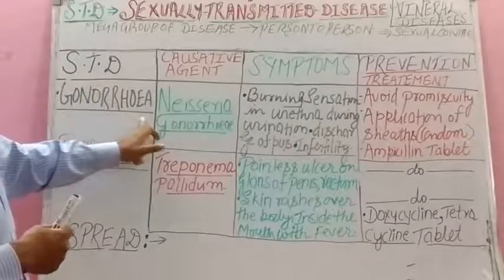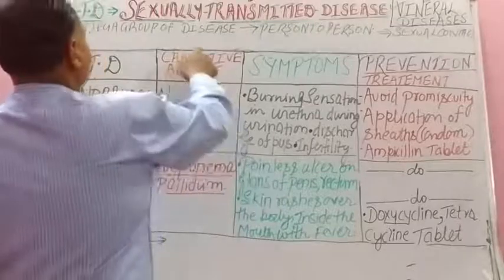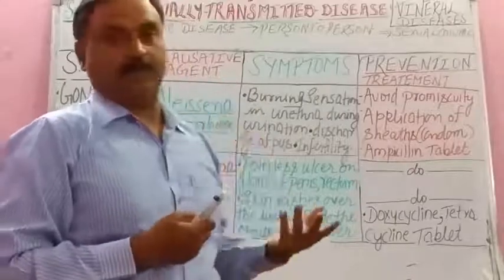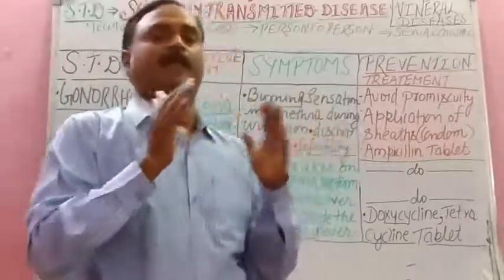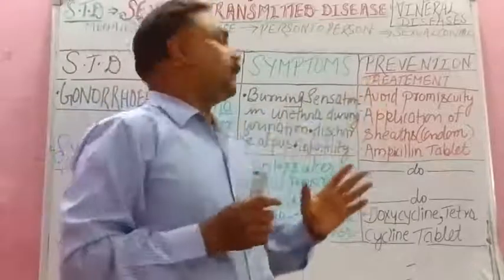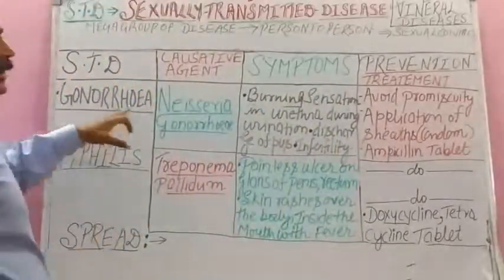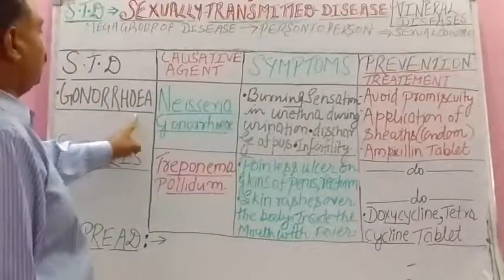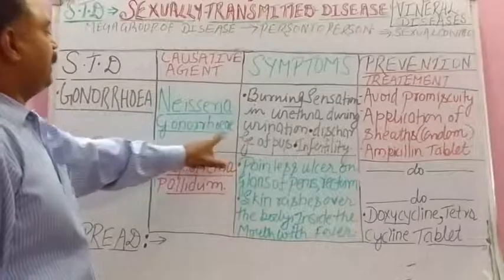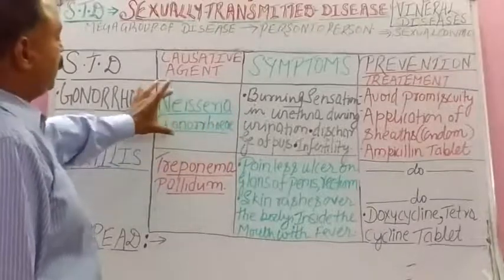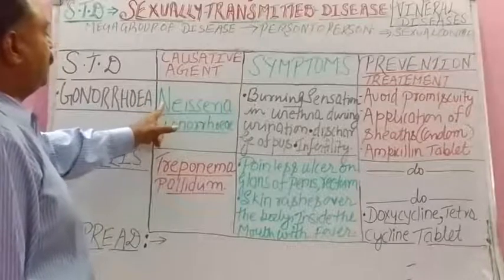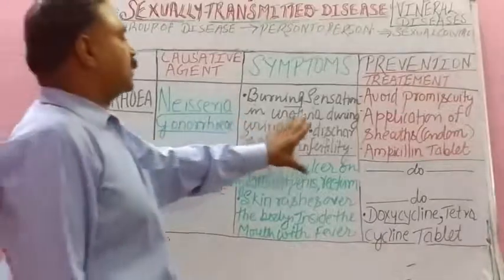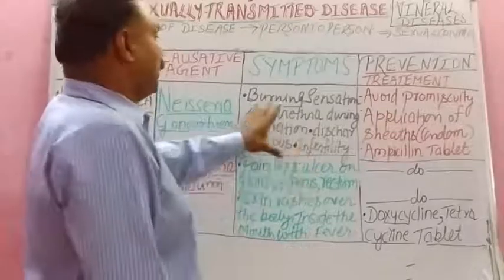Like the first one is gonorrhea. Then causative agent. Then any 2 symptoms are asked, you can learn 3. And in your text there are many, 8, 9, and then preventions. So the first one is gonorrhea, and the causative agent is Neisseria gonorrhoeae. Just after the spelling of gonorrhea you put E here, that will become gonorrhoeae. Remember the technique of writing the scientific name, capital genus and small letter species.